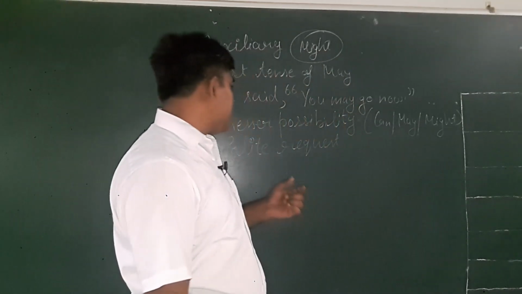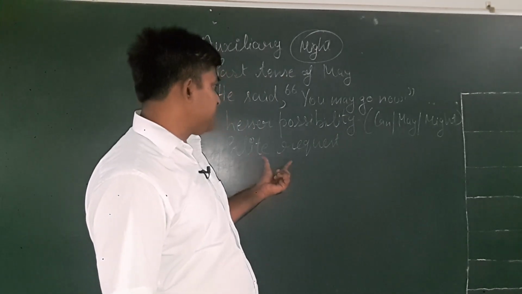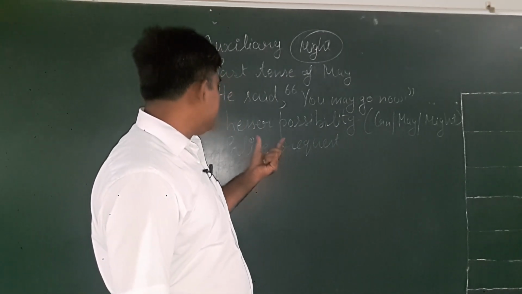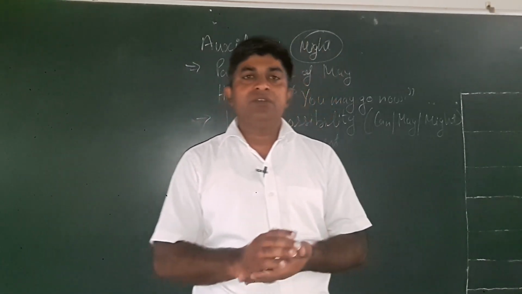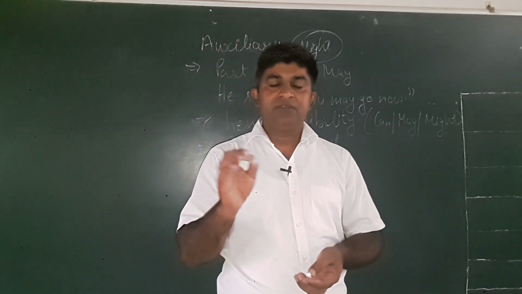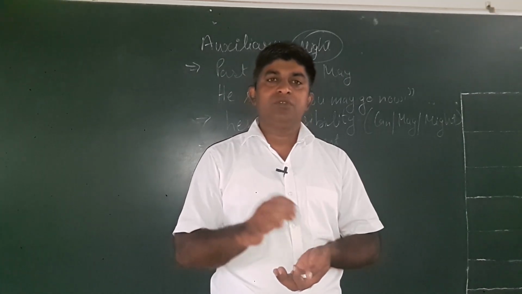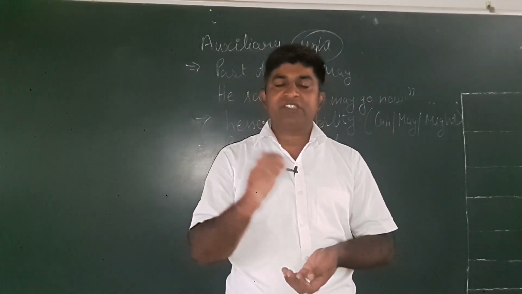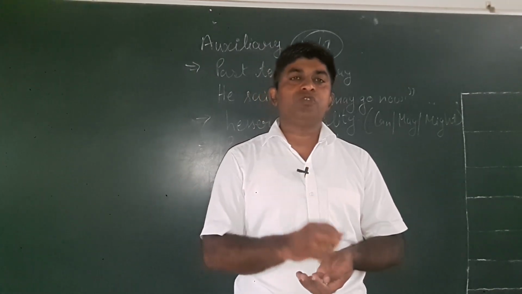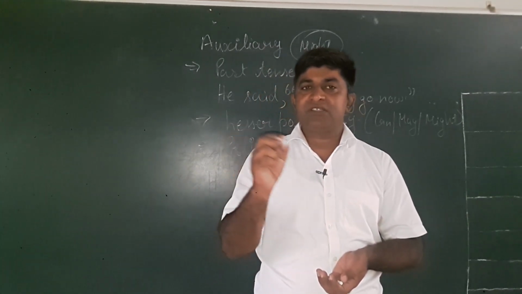And the next use of might is, it is also used to express making a polite request. We use can to take permission, to make a request, could to make a request. In the same way, may is also used to express a request.